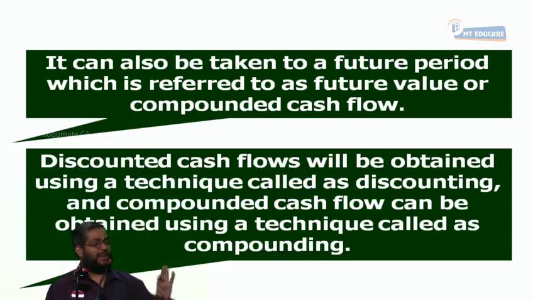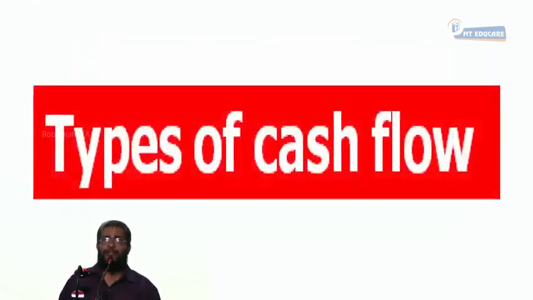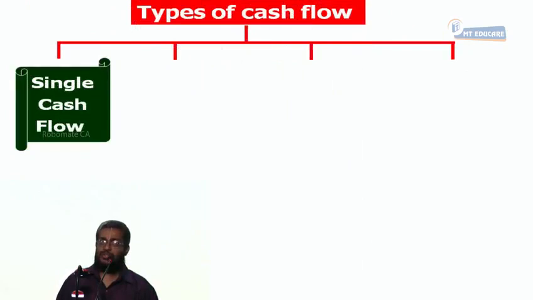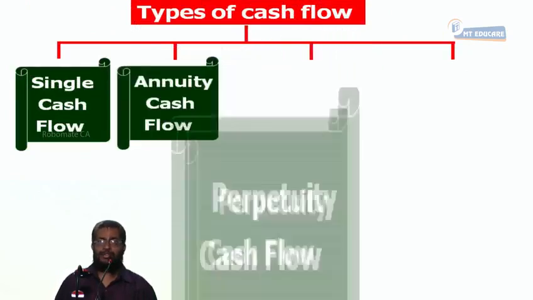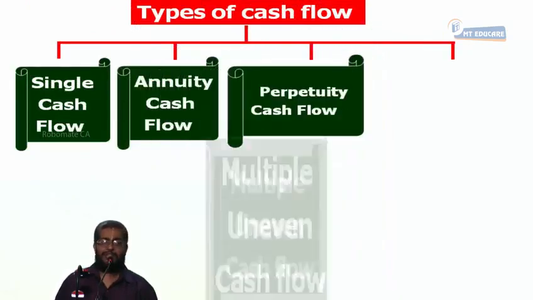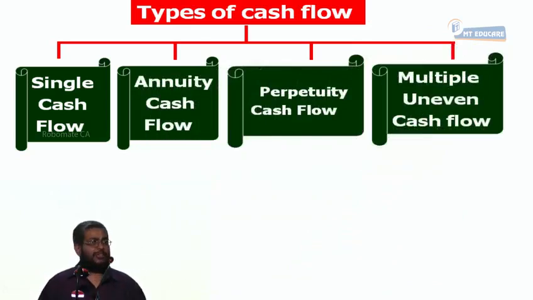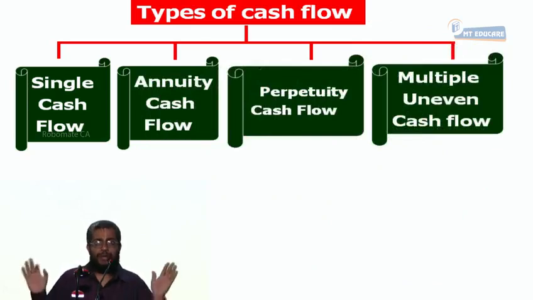The 4 types of cash flow streams one can see in most of the problems or most of the market instruments. Now, one is single cash flow, annuity cash flow, perpetuity cash flow, and multiple uneven cash flow. Tell me, what are the 4 types of cash flow streams? Single cash flow, annuity cash flow, perpetuity cash flow, multiple uneven cash flow.